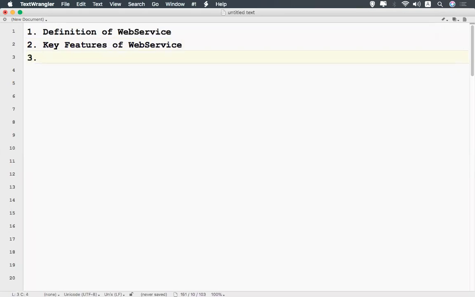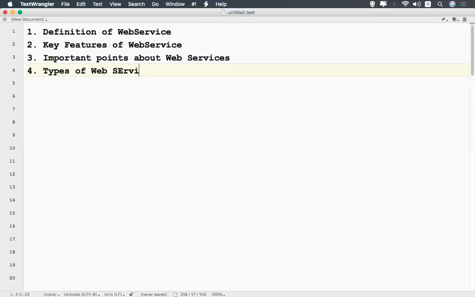The third point we'll discuss is important points about web services. And the fourth one, types of web services. And the fifth point is RESTful web services.